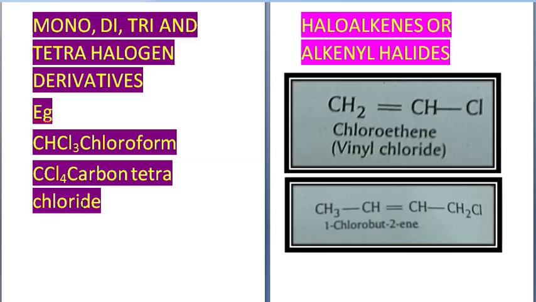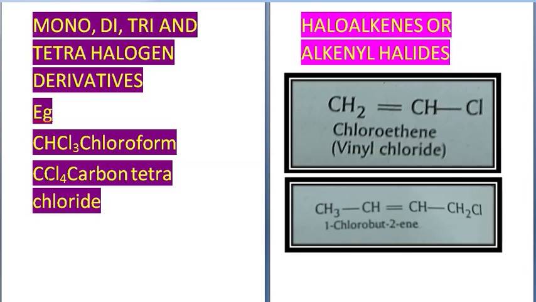So chloroform is a trihalogen derivative. Similarly, CCl4, carbon tetrachloride. In this, from methane, all the 4 hydrogens have been replaced by 4 chlorine atoms. So this is a tetrahalogen derivative. So these are the haloalkanes or alkyl halides.